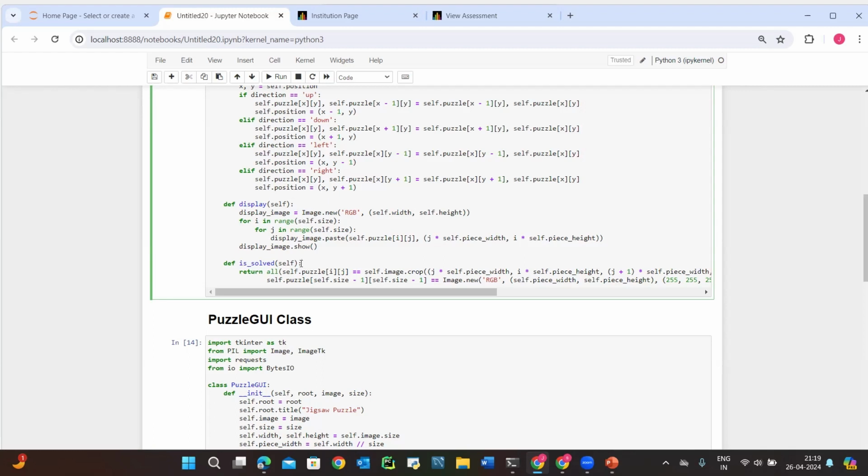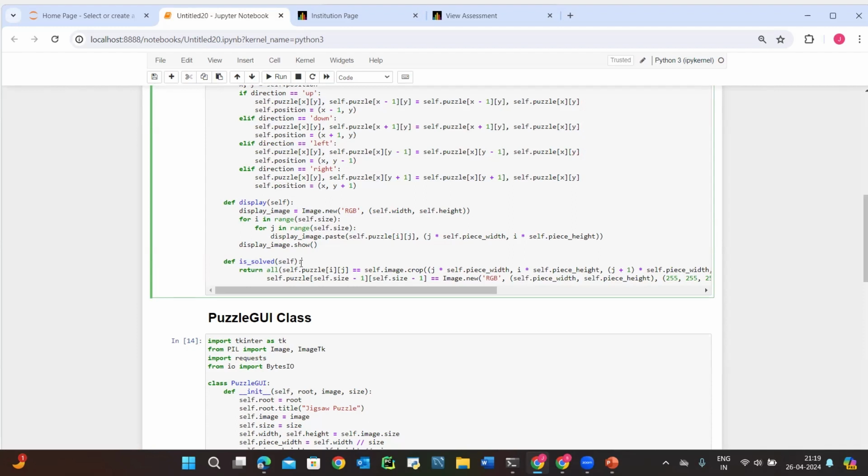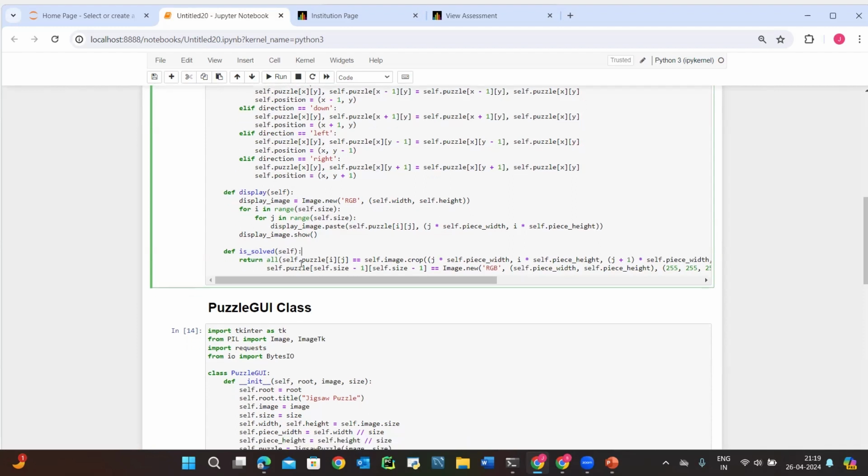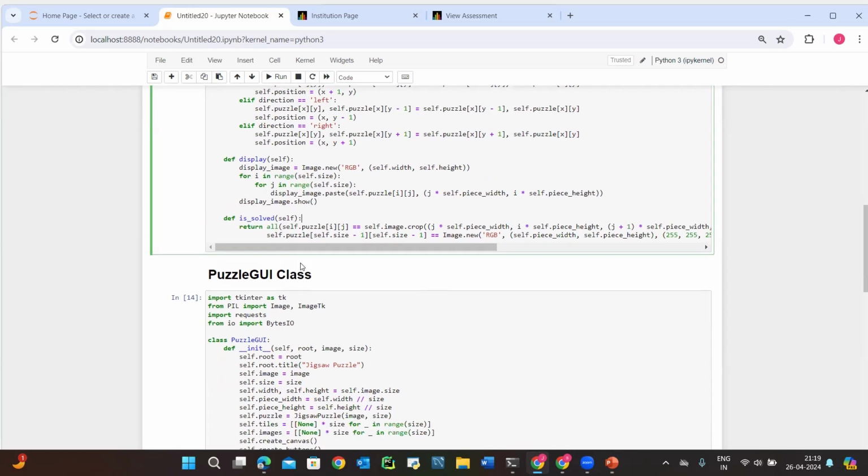And the next part of the code will be explained by my teammate. Thank you, Monica. So I'm going to explain the other class, which is the puzzle GUI class.